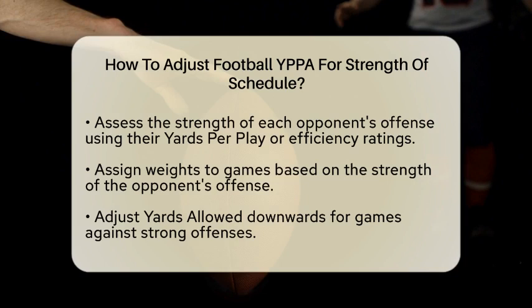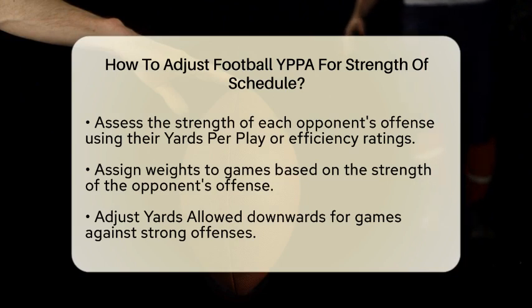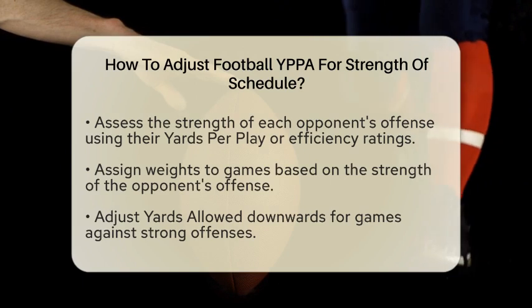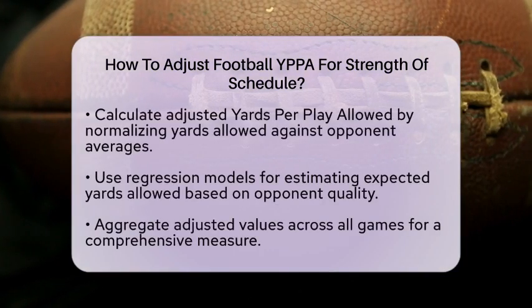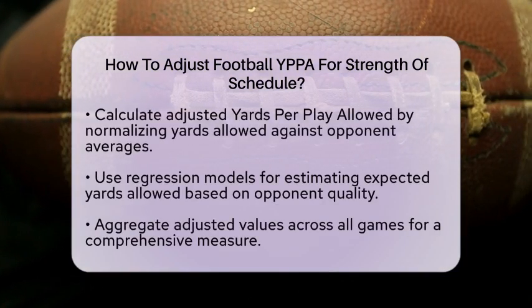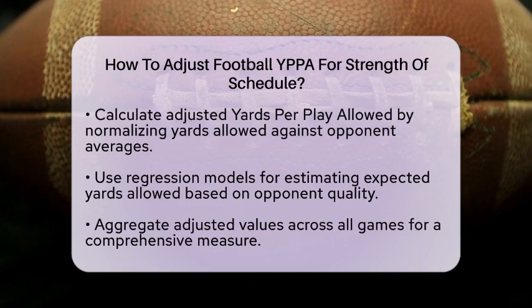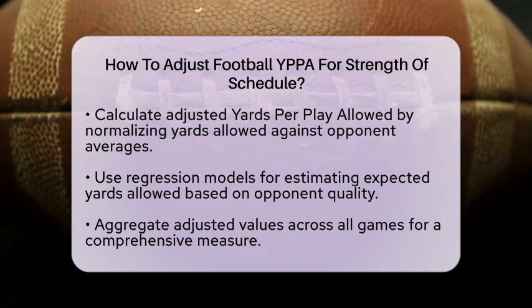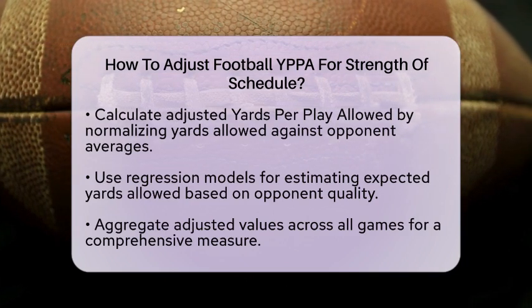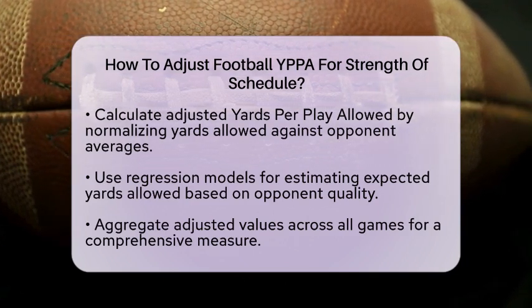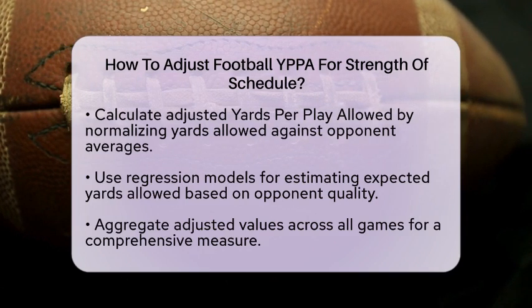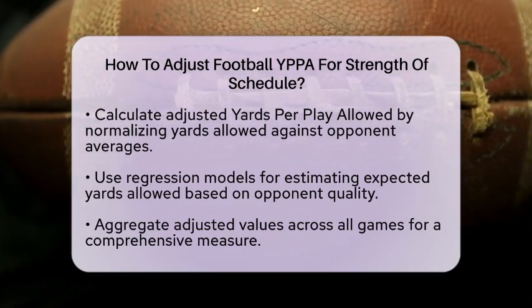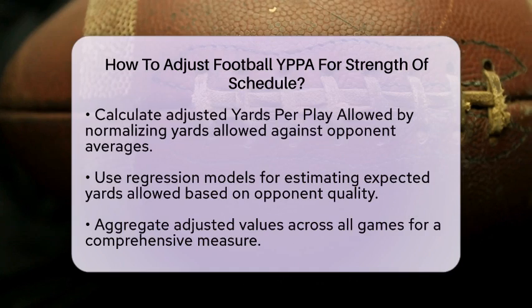Now, calculate an adjusted yards per play allowed. You can normalize the yards allowed in each game by dividing the yards allowed by the opponent's average yards per play. Alternatively, you could use regression models to estimate expected yards allowed based on the quality of the opponent. After you have these adjusted values, aggregate them across all games. This will give you a strength of schedule-adjusted yards per play allowed for the defense.